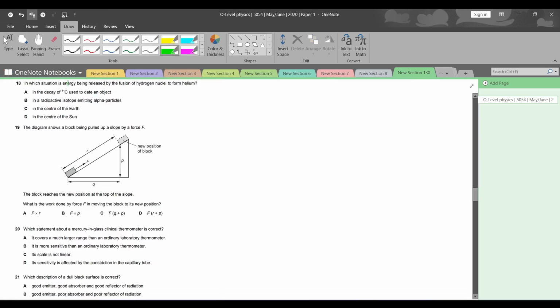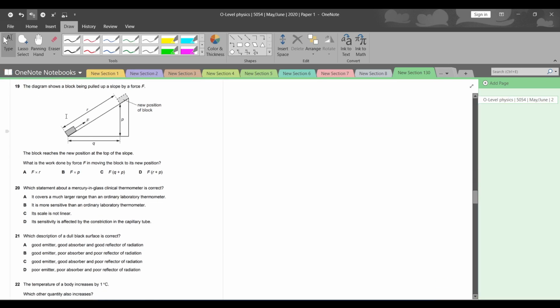Question number 18. In which situation is energy being released by the fusion of hydrogen nuclei to form helium nuclei? So they're talking about fusion. Now let's think, where have we studied fusion, where does fusion happen? Fusion happens inside the center of a star, okay? And if you might be wondering, fission happens inside a nuclear reactor, okay? Fission happens in a nuclear reactor, fusion happens inside a star.